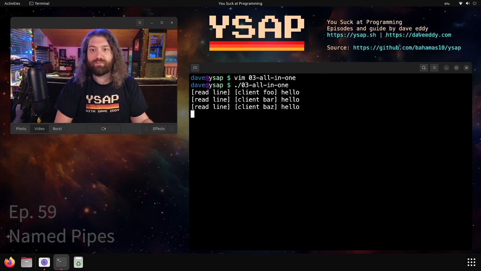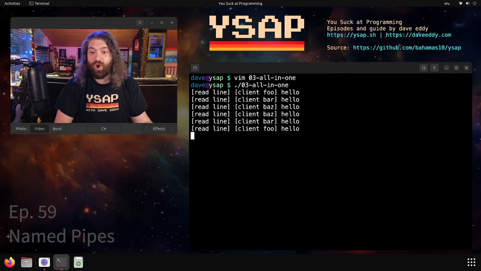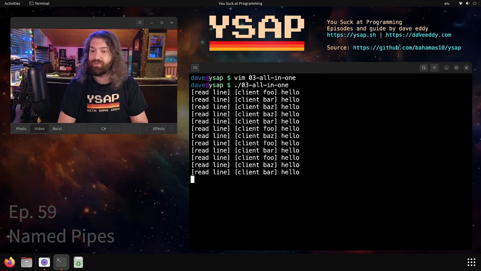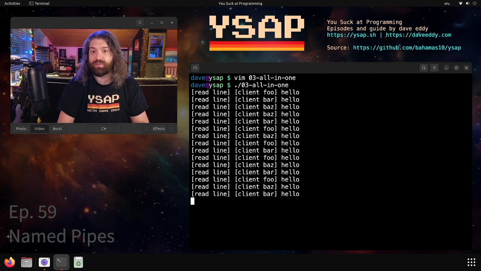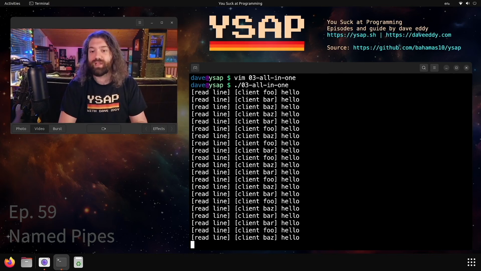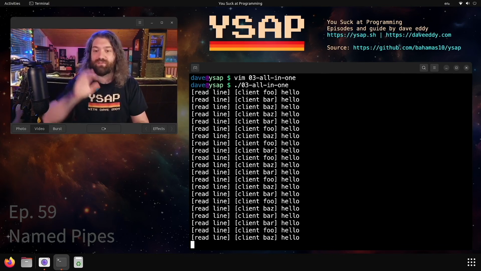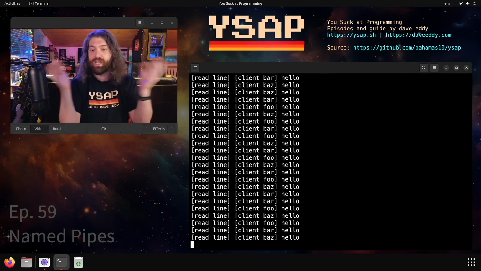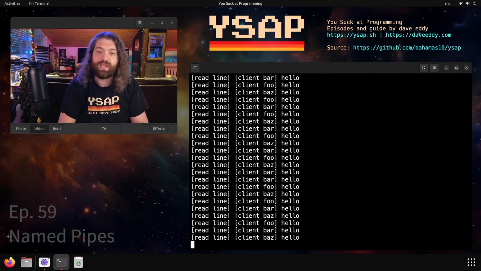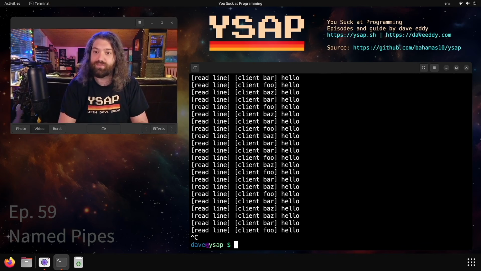That's what I mean by all in one. So you can see that I can open up this file in one script, and then I can have different subshells all communicating with each other. So this is a way of having multiple different tasks in Bash, simulating like threads, or actually in this case, it can be multiple processes, all talking to the same main thread. If you were to do any sort of GUI programming, you might know this. You can have asynchronous tasks or different threads, but they all need to communicate back to the one thread that's controlling the visuals that you're seeing. So yeah, this is a pretty cool thing. This is what you can do with named pipes.